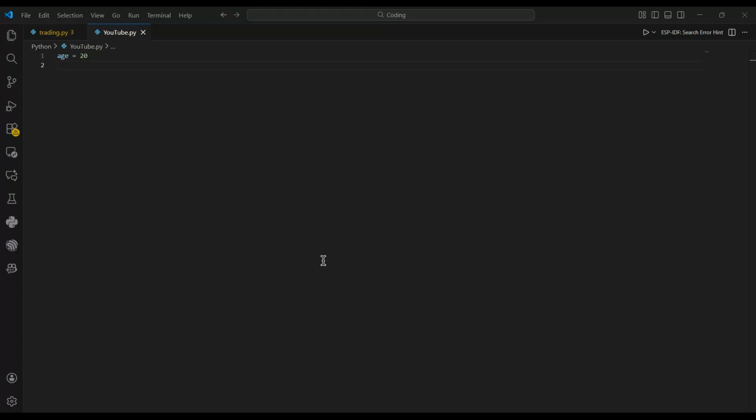Some important rules are variable names must start with a letter or underscore. Make sure that they don't start with anything else, as Python will show an error. They can't start with a number, because Python will not treat it as a variable. Instead, it will treat it as a function. So that will just show you an error.